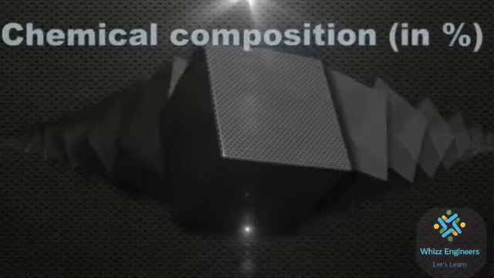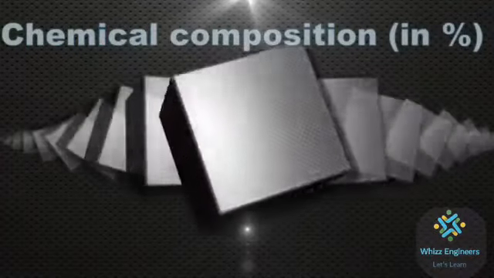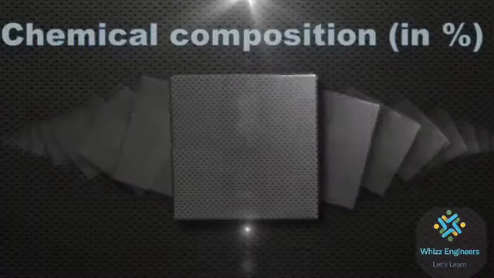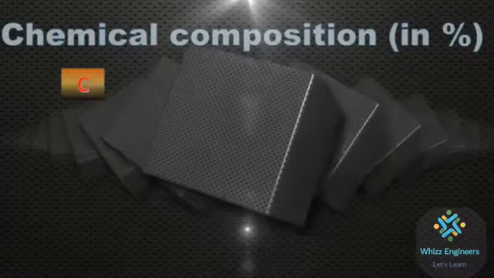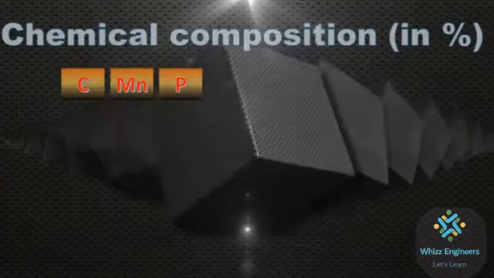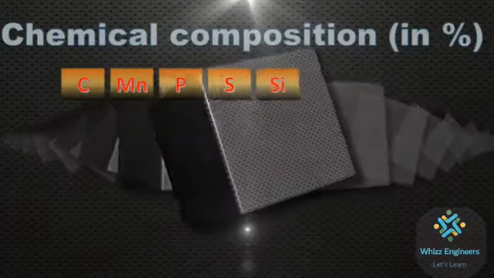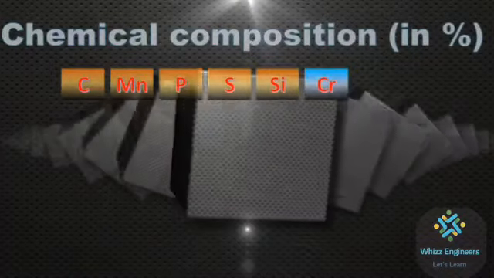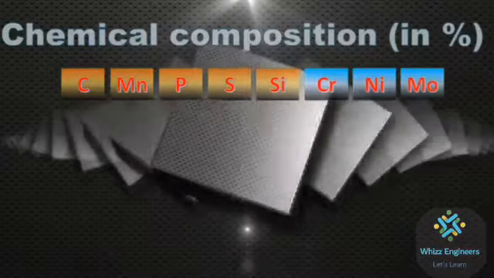Apart from the iron, these are the main chemical elements of stainless steel: carbon, manganese, phosphorus, sulfur, silicon, chromium, nickel, molybdenum, and nitrogen.